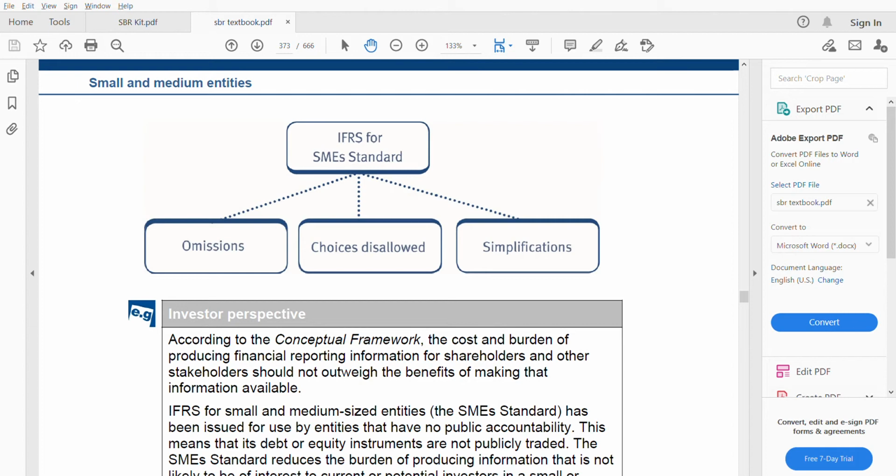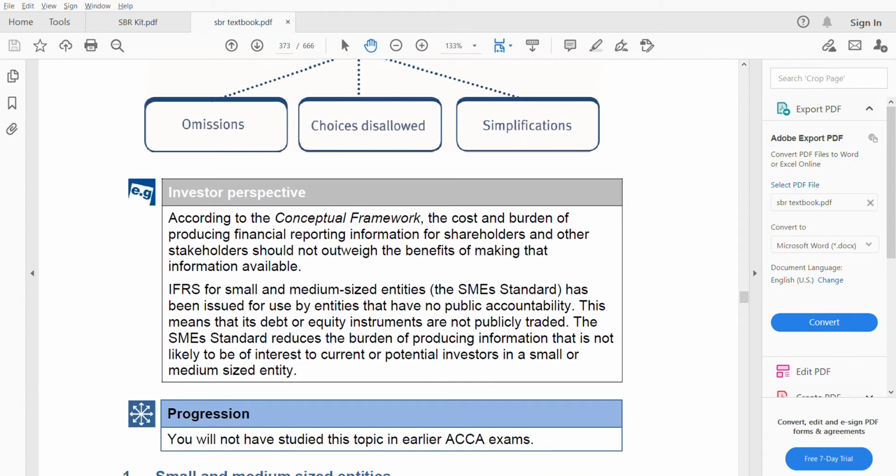Okay, it is not a new separate standard. It is taken from the full standard, whatever standards you have applied, whether IAS 16, IAS 38, IFRS 9, whatever it is. Okay,